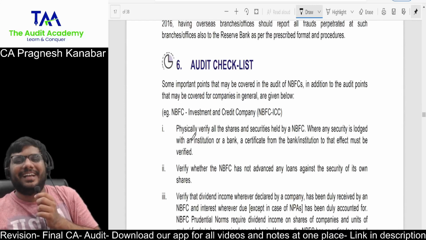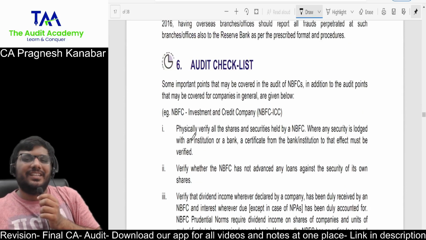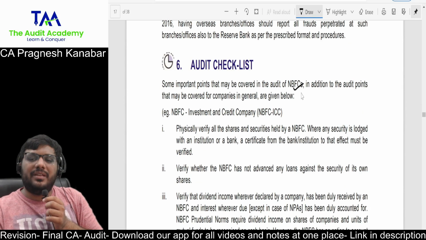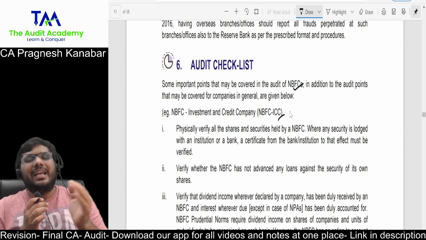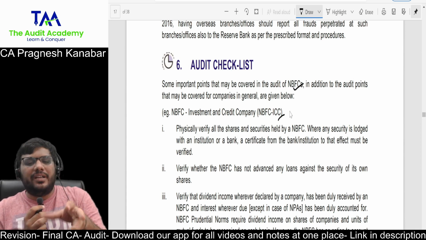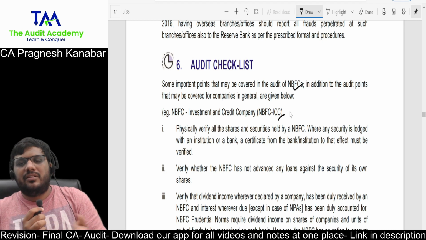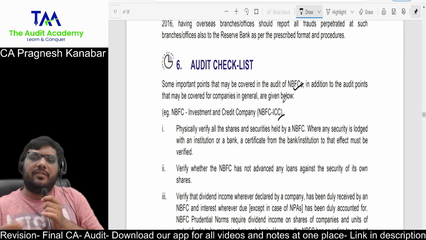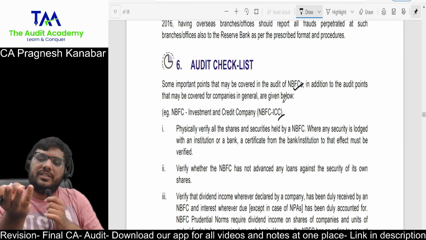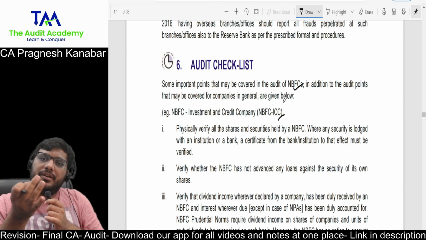And then you have this audit checklist. This is the general audit checklist of NBFCs, NBFC ICC. ICC is all general NBFCs, who are into mixed portfolio of investments and giving loans. So how will you verify loans given by someone? Talk about documents, internal control, accounting system, valuation. Investments, talk about documents, internal control, accounting system, valuation. So you can anyways create 8 to 10 points.